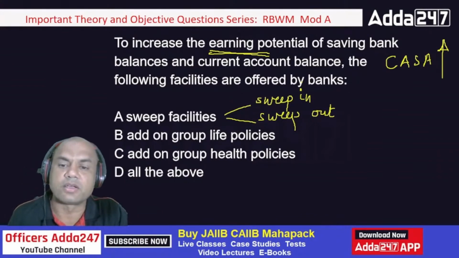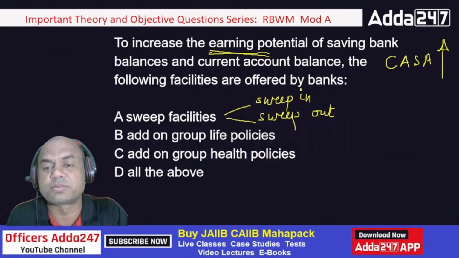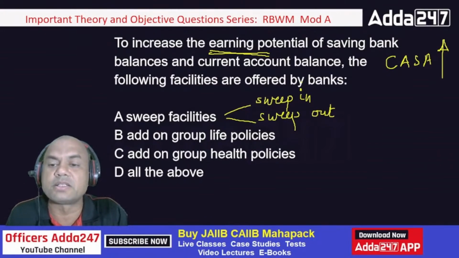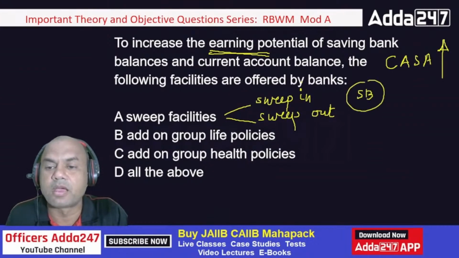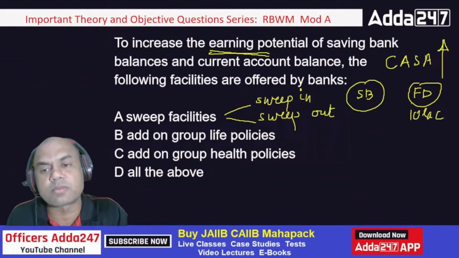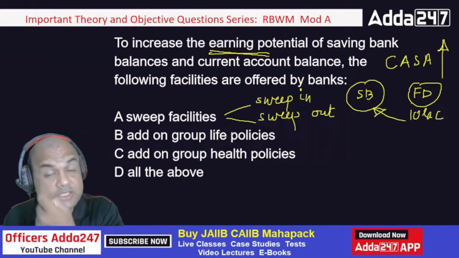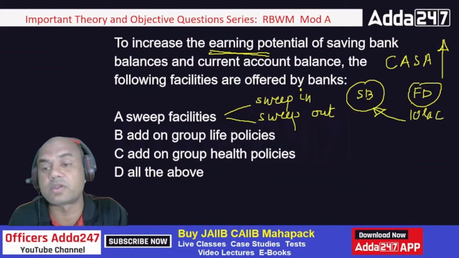Getting this? Okay, I'll explain this again. Sweep in means what? So many of you are saying that kindly explain better. See this. Sweep in means this is my savings and this is my FD. I'm having an FD of, let's say, 10 lakhs. Now what happens? There is a check in the clearing. There is no balance in this account. So this FD gets broken. Both are mine only, same name. So it gets broken and the funds are transferred over here and the check is cleared. So the check is not dishonored. This is a very important facility.